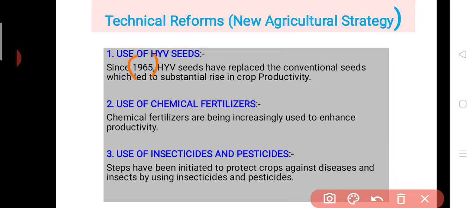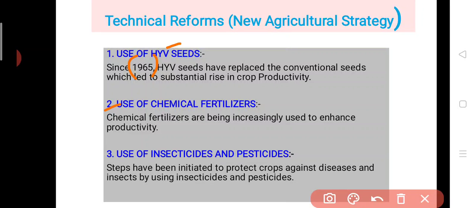Well, when we use HYV seeds, there is a need of more water and there is a need of more chemical fertilizer to increase or boost the productivity. So chemical fertilizers become one of the must required inputs for the farmers being used in the agriculture.